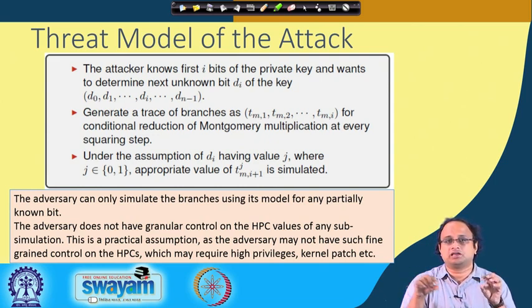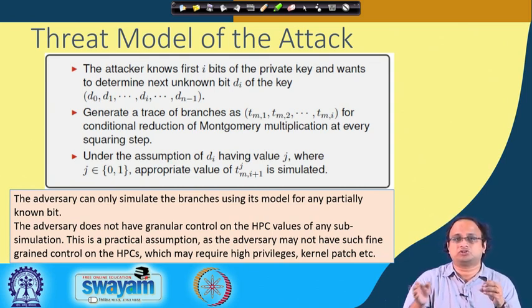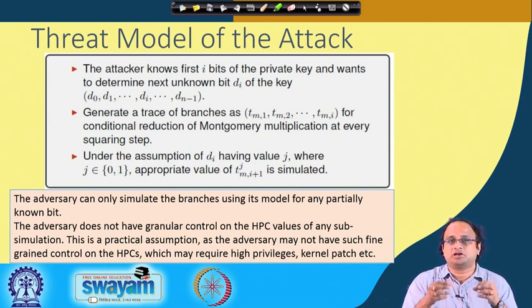Whenever D0, the first key bit, comes into play, then the next key bit D1 comes into play, and so on. At every step, D0, D1, D2, D3 and so on, the corresponding if statement in the Montgomery reduction generates a sequence of branches like taken, not taken and so on.